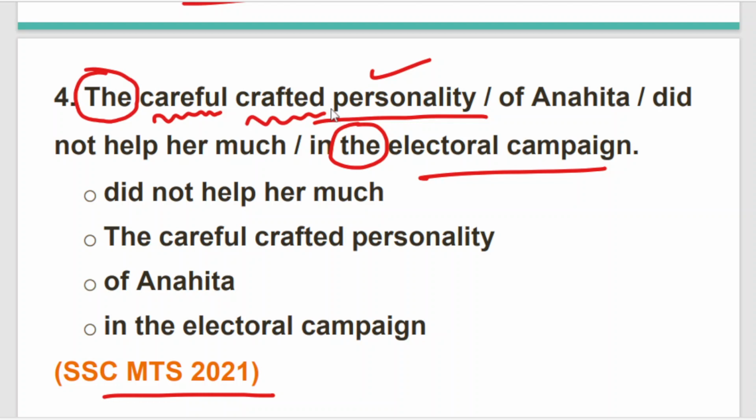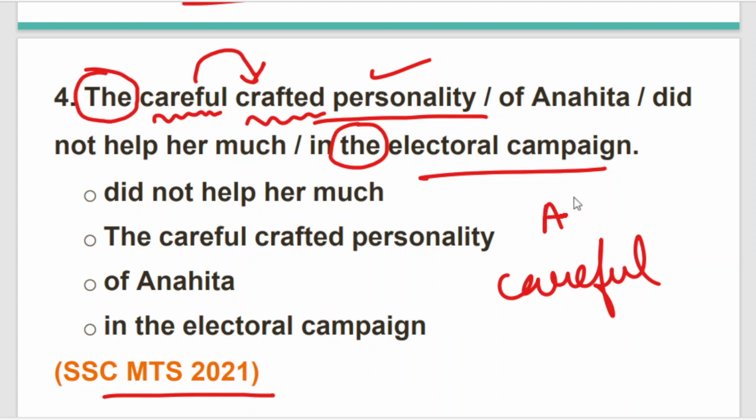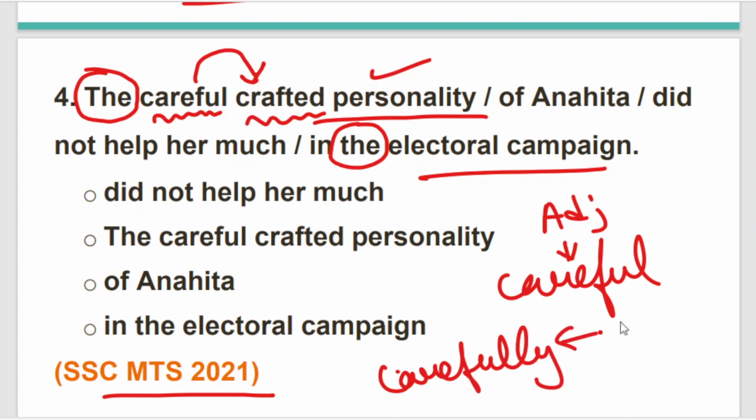It has to be the carefully crafted, because this word is actually giving information about crafted. Careful itself is an adjective, but here we need to write carefully, because carefully is an adverb. An adverb not only gives information about the verb in a sentence, but it also gives information about another adjective or another adverb in a sentence.